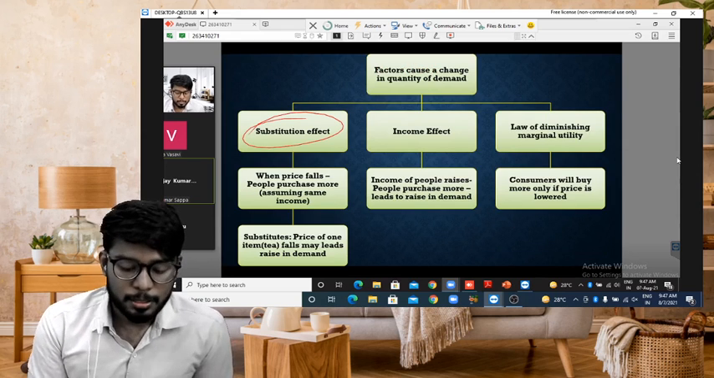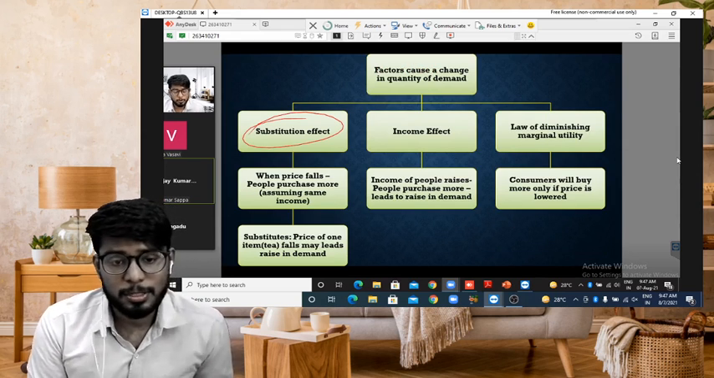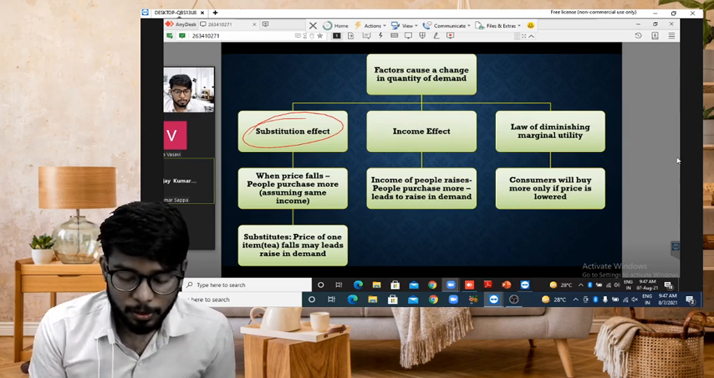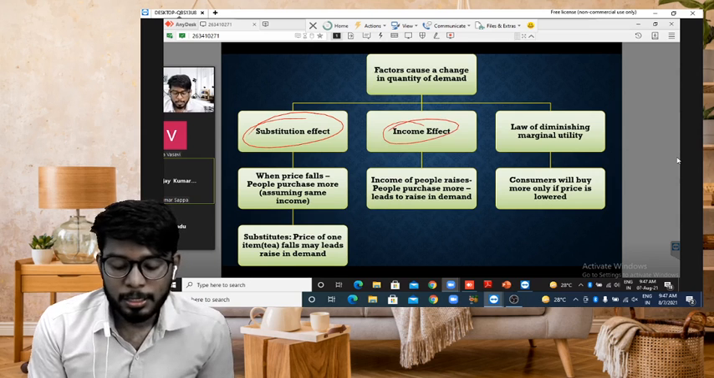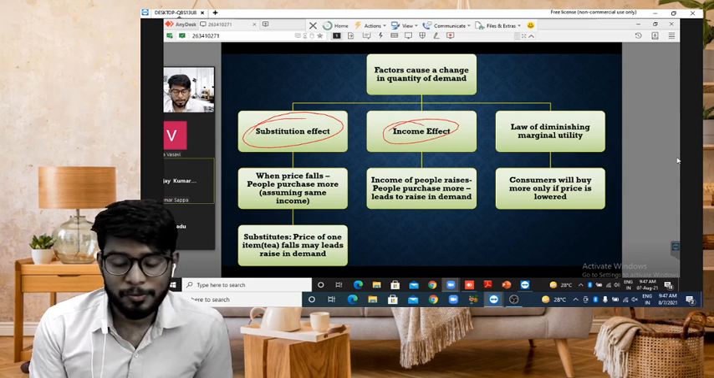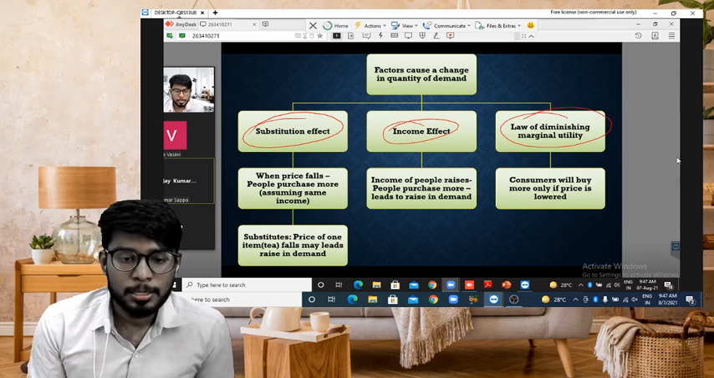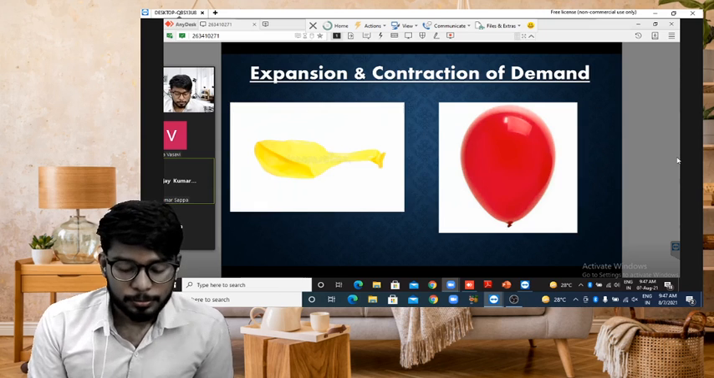The substitution effect: if the price of the substitute product falls, the demand will fall. At the same time, the income effect: if the income of the people rises, the demand will rise. Also, an exception is the law of diminishing marginal utility. So consumers buy at low prices, but subject to conditions.